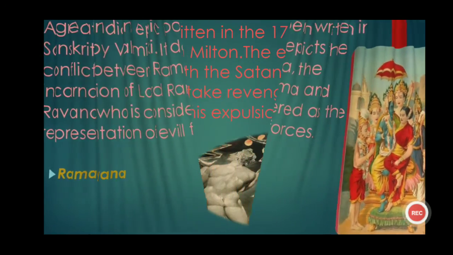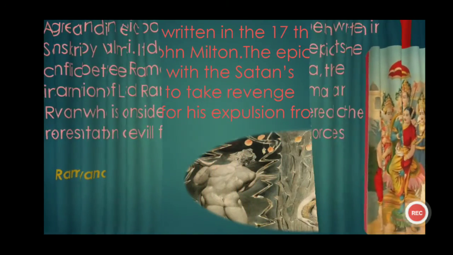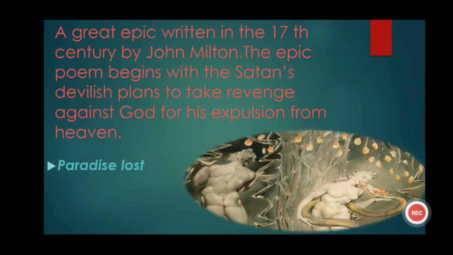So the next one is a great epic written in the 17th century by John Milton. The epic poem begins with Satan's devilish plans to take revenge against God for his expulsion from heaven. And this great epic is written by one of the greatest poets of the world, John Milton.